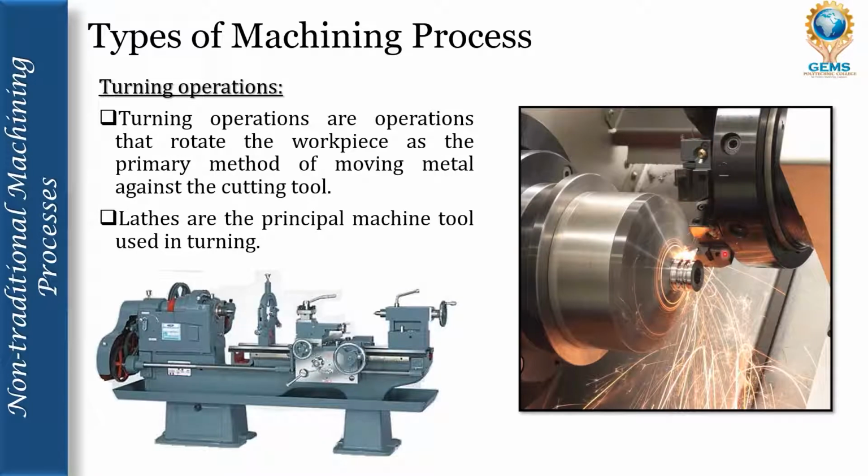The tool, which is not rotating and is stable, moves forward towards the rotating workpiece, so that the cutting force from the tool cuts the rotating workpiece and material removal happens.